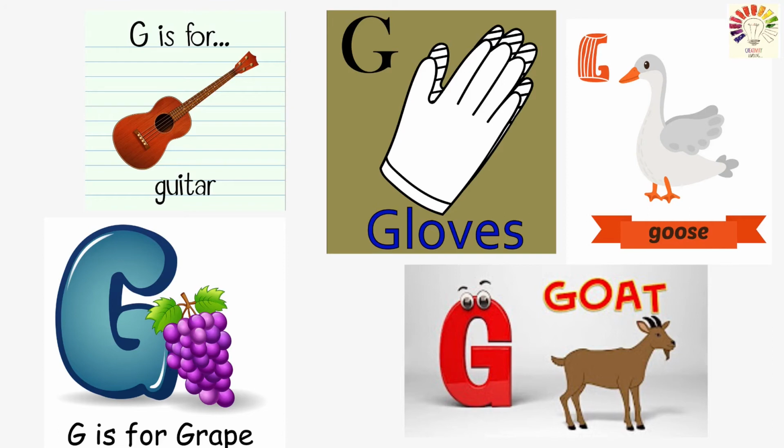Okay. G makes a sound G, guitar. G for G, gloves. G for G, goose. G for G, grape. G for G, goat. Very good.